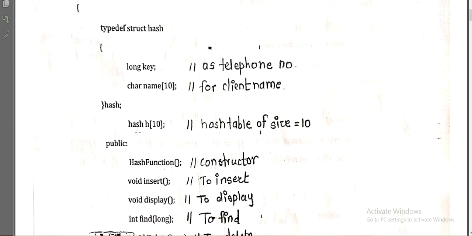Now here you can see that we have created the table. We have created the array H of size 10, and the data type of this array is hash. So you can see that we can directly use hash as the name of this struct. Instead of writing struct hash, we can directly use hash due to this typedef. So we have created one array, or we can say the hash table, of size 10 of the data type hash.